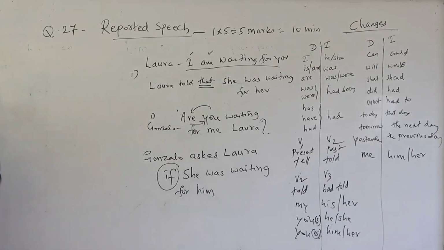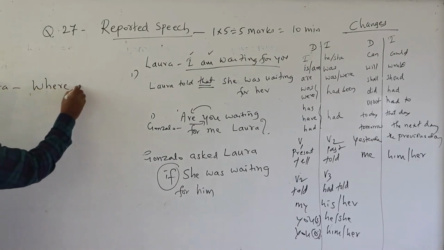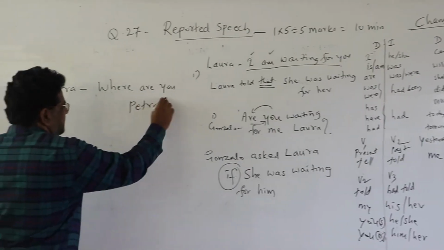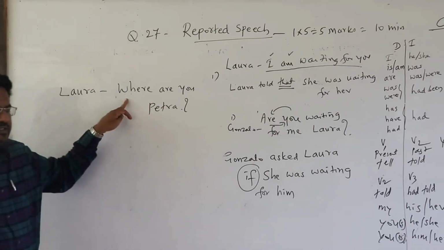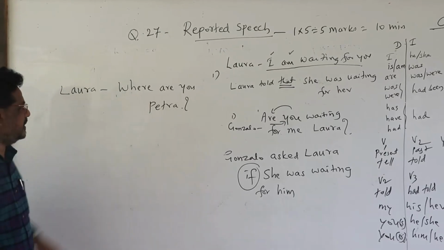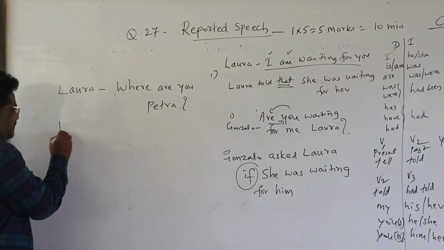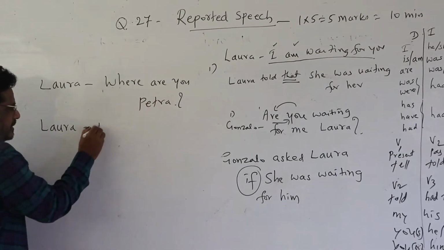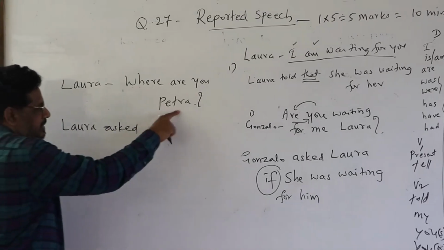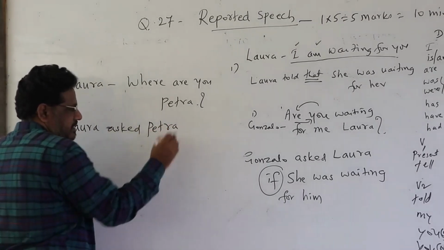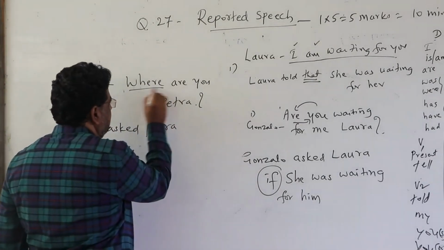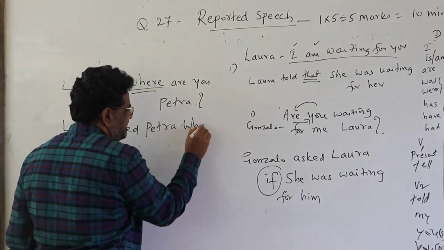Laura: Where are you, Petra? Yes. Question mark. So it's a WH question. The word starts with WH. So how should it be answered? Again the question, Laura asked. Because it's a question. Whenever there is a question, you have to add Laura asked. Whom? Laura asked Petra. Yes. Then don't add anything. Whenever there is a WH question, keep this WH as it is.